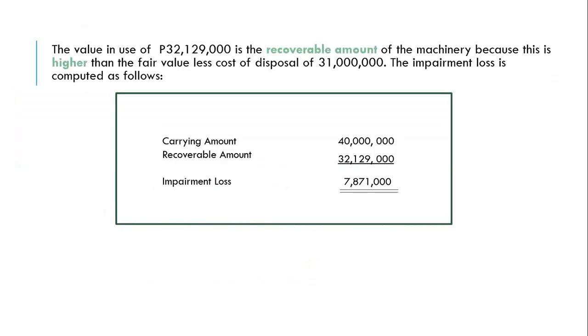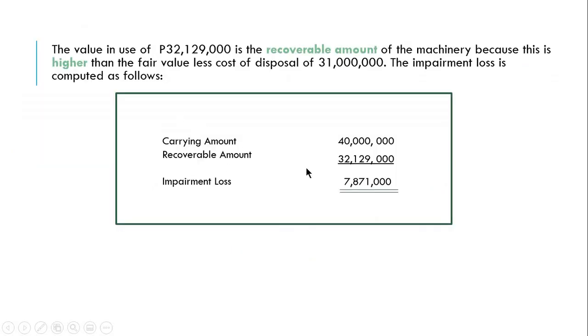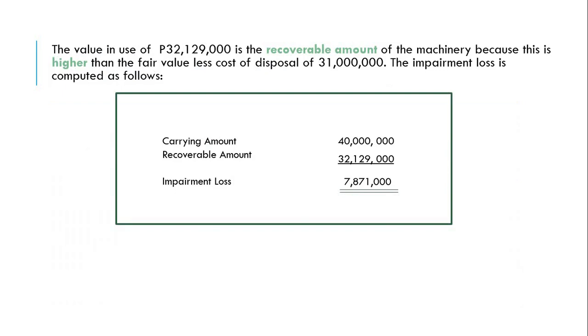So to compute the impairment loss, our carrying amount is 40 million. Here it is, 40 million, less the recoverable amount of 32,129,000. So, our impairment loss is the difference. That's 7,871,000. Okay? So, that's our impairment loss. So, you debit again impairment loss, credit accumulated depreciation 7,871,000 to recognize the impairment loss. Okay? So, as simple as that, how to compute impairment loss.